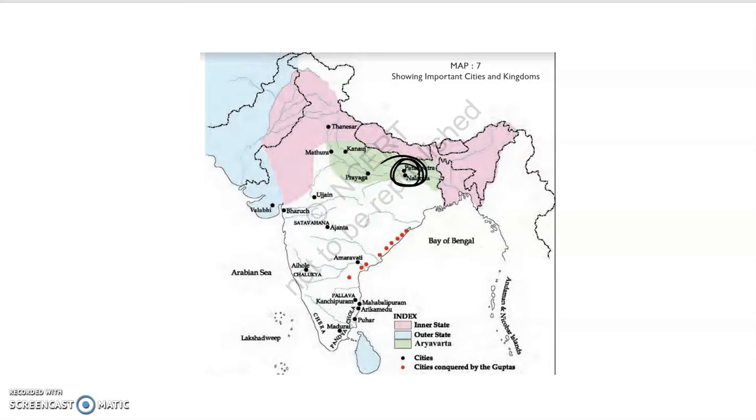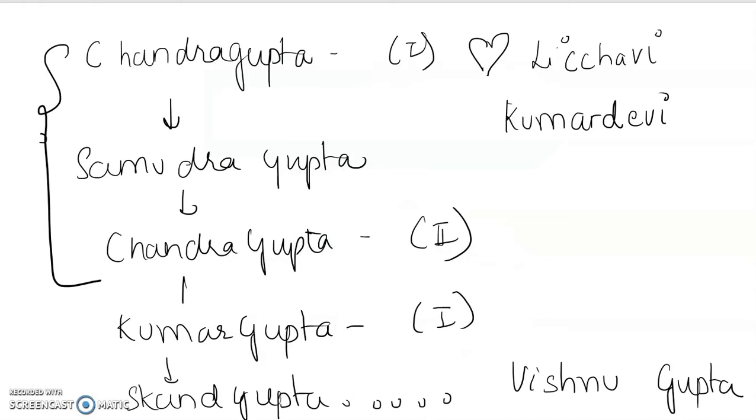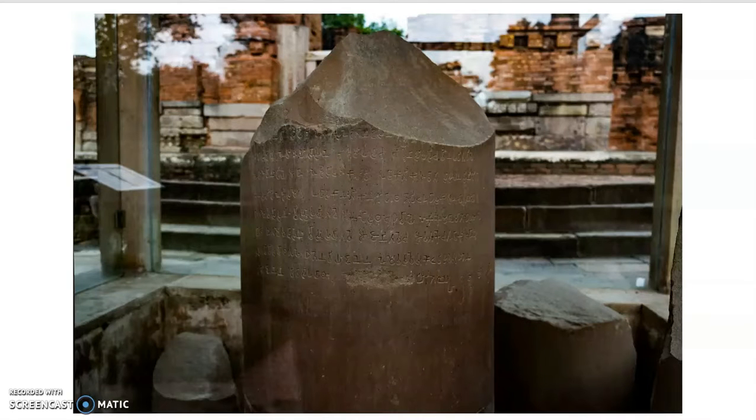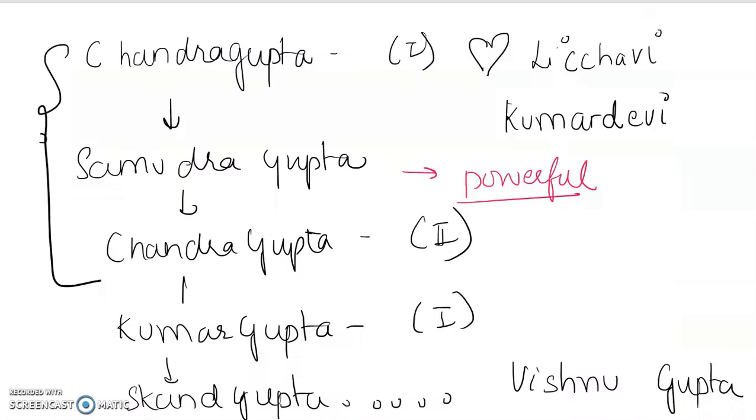Fine. And if I talk about his son, whose name is Samudragupta, he was very, very powerful. Something very special about him: we find his inscriptions at the Allahabad pillar here. Can you see this Allahabad pillar? He is the one who was called the Napoleon of India.